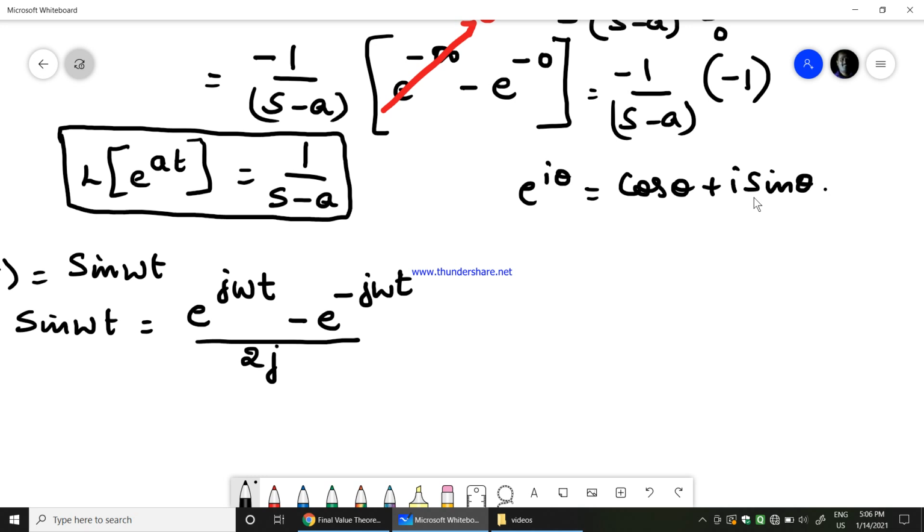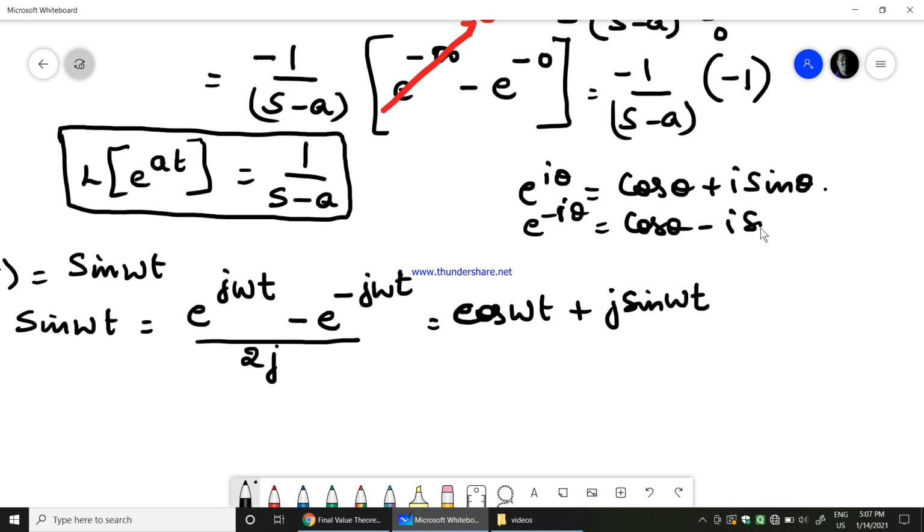So this is the trigonometric function which we know. Therefore I can say e power j omega t can be written as cos omega t plus j into sin omega t, and e power minus j omega t can be written as cos omega t minus j sin omega t. So minus of cos omega t minus of minus plus j into sin omega t.